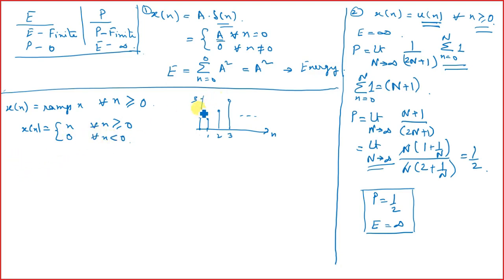Now we can see it is an ever increasing signal. If it is an ever increasing signal, what would be the energy? Energy would be infinite. That we will also look into. So first, let's calculate the energy.